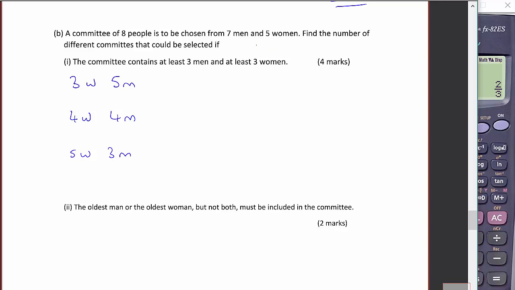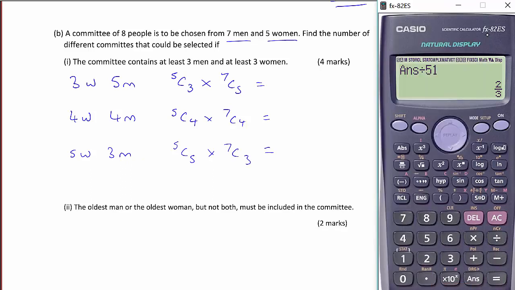So 7 men and 5 women, so that would be 5C3 for the choice of 3 women, and then 7C5 for the 5 men, or 5C4 times 7C4, or we could have 5C5, which is just 1, and 7 choose 3. So we just need to calculate all of those.